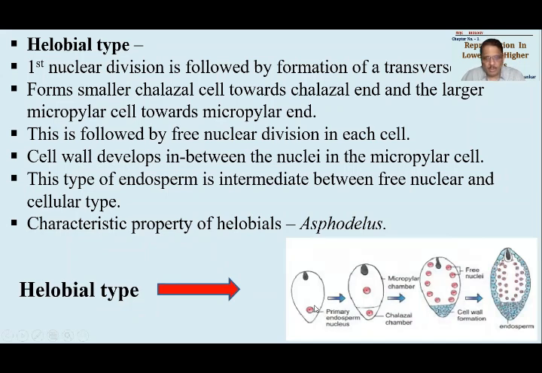So endosperm nucleus, primary endosperm nucleus divides into two. Then there will be formation of nucleus towards micropylar end and towards chalazal end. Okay. So what is happening towards chalazal end? At the chalazal end, nuclear division is followed by cell wall formation, but at the micropylar end this does not happen. So it is having both the types available. Fine. That's what is called as.